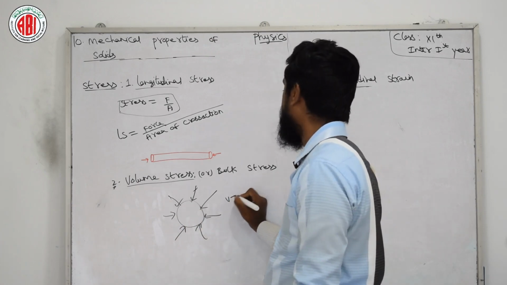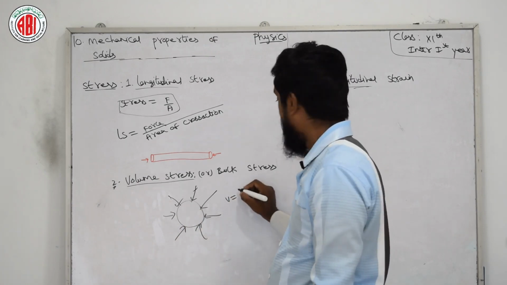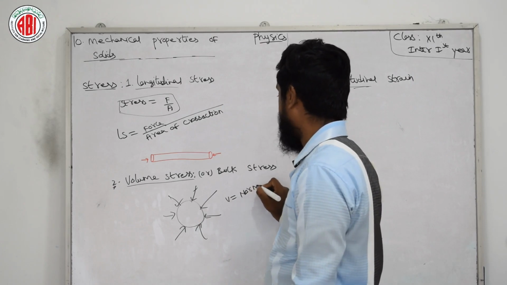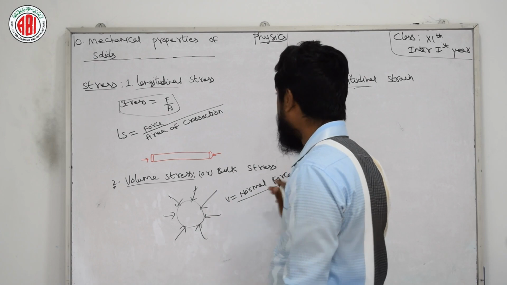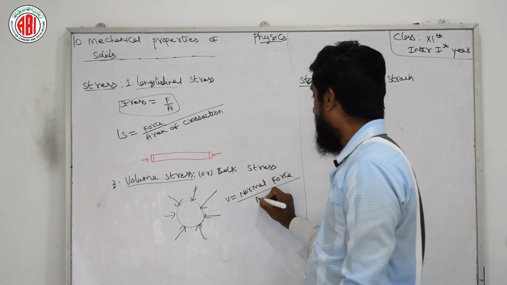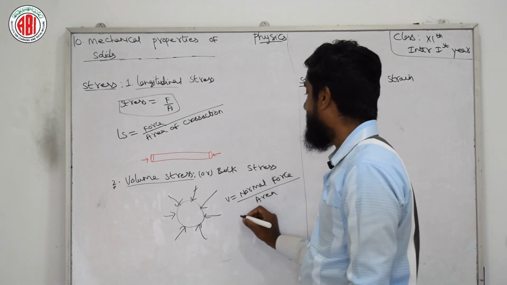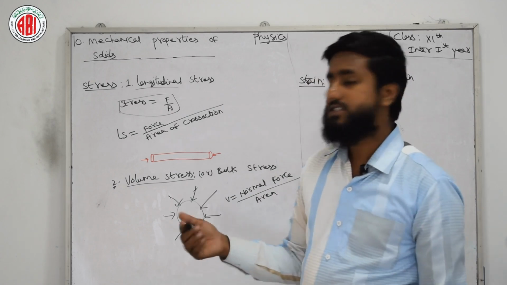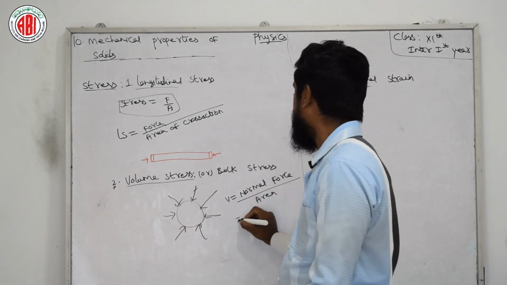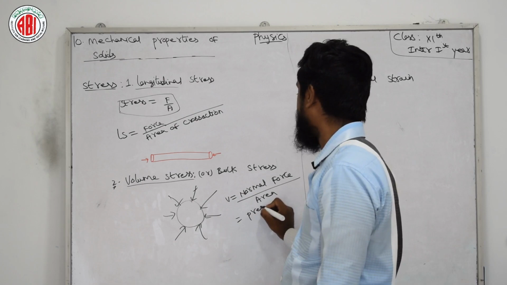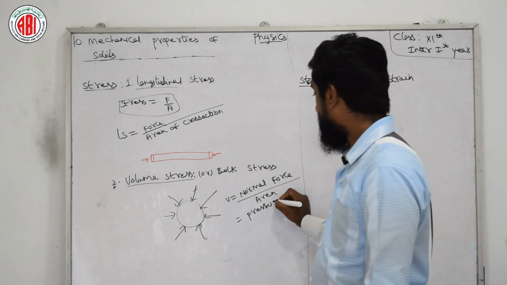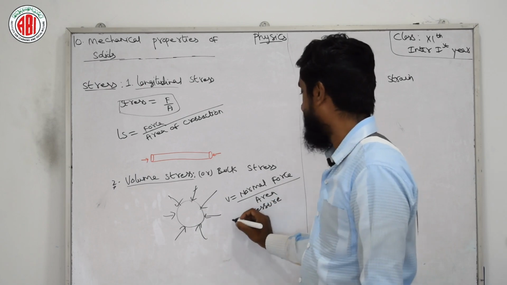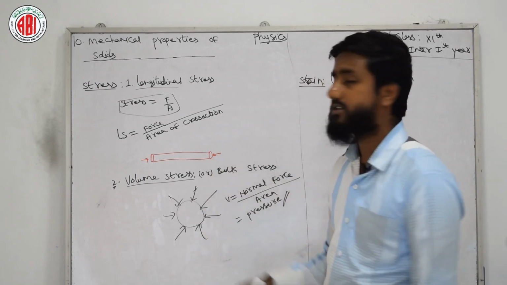Its formula is usually given by: volume stress is nothing but the normal force, not applied like restoring force, divided by area. Finally, volume change means force by area, which is nearly equal to pressure itself. We have one formula we usually learn, that force by area is nothing but pressure. So this is related to the volume stress.